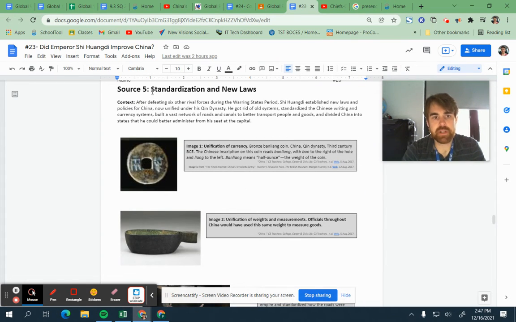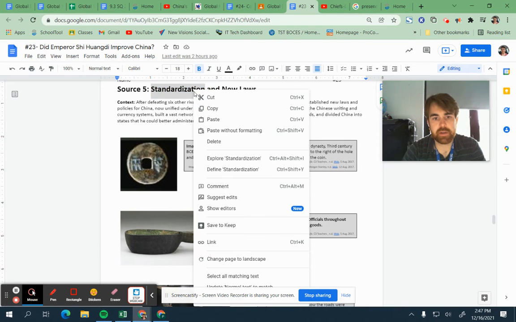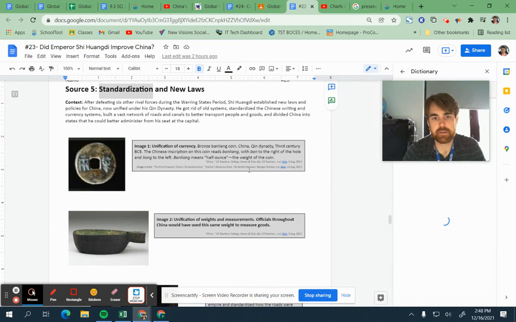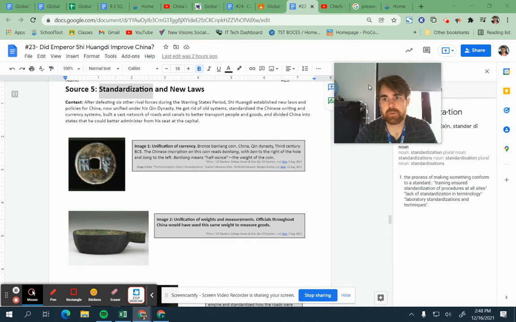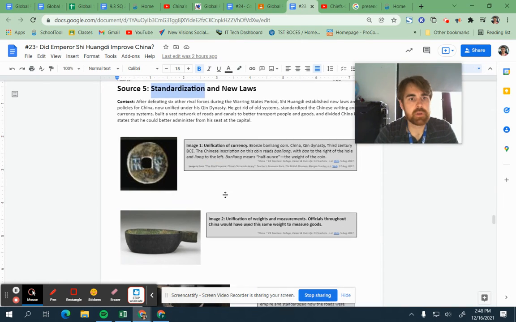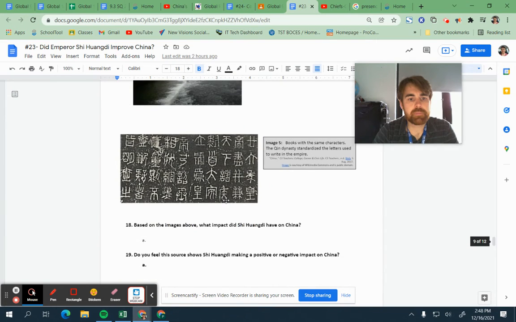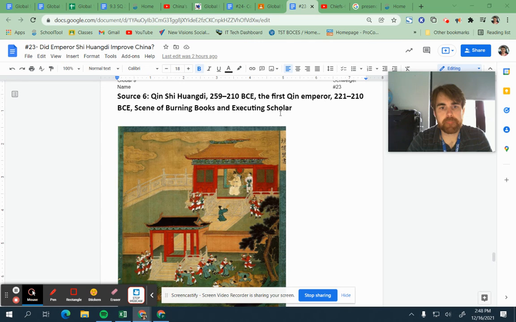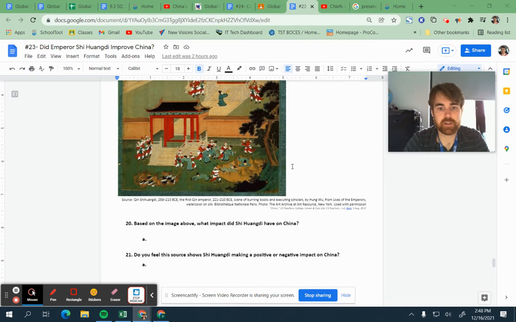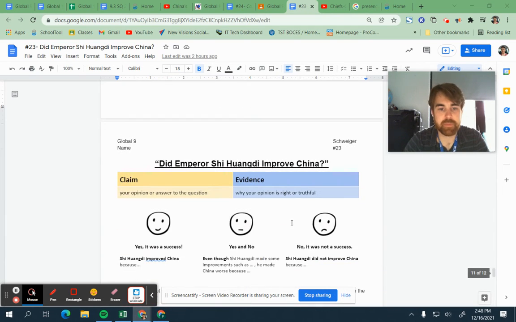If you don't know what the word standardization means, I recommend just right-clicking it and looking up define standardization. Remember, you can pull up dictionaries over here if you're not sure what some of these words mean. Then source 6 is about an image here of burning books and executing scholars. So that one might be a little more clear, him making a positive or negative impact.